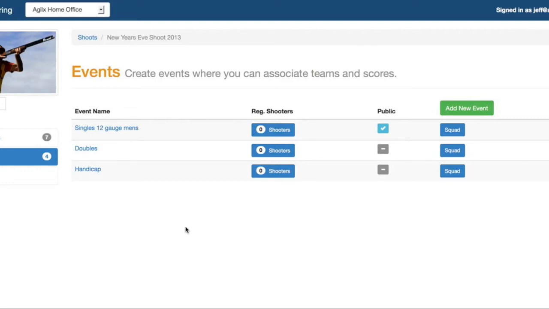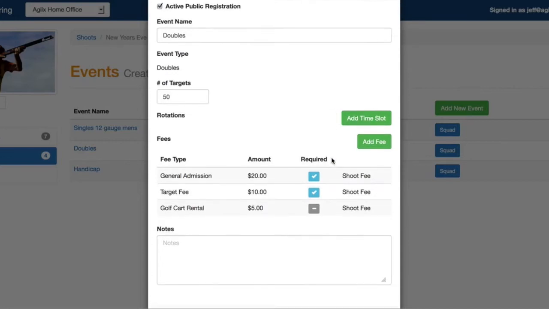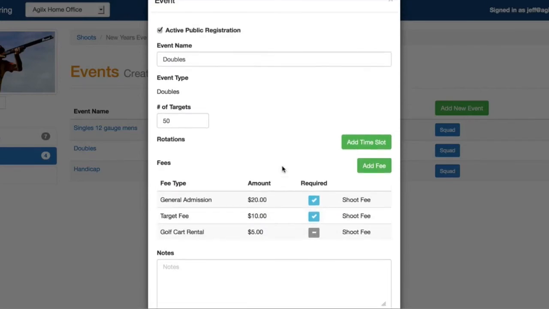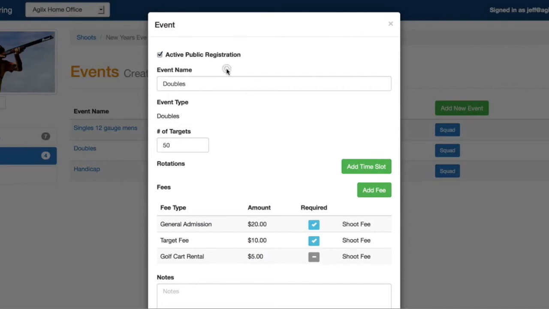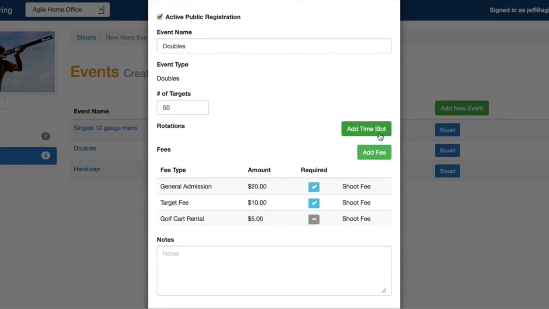You want to make sure that any of these other events that were automatically set up for you, you want to click on and go through that same setup process. Some of the required things that you want to do is check active public registration so people can register online. And then you'll also want to create at least 1 rotation that they can register for. You don't have to add any additional fees or notes to this field. Only the rotation and active public registration need to be checked so that people can register for a specific time for that specific event type.